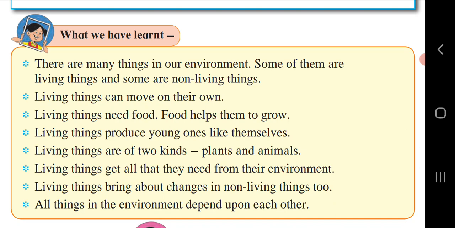Living things bring about changes in non-living things too. Yes, a stone is a non-living thing. If I convert that stone into a statue, it will be helpful for me to decorate my home. So we living things can make changes in non-living things. All things in the environment depend upon each other. Yes, we all are dependent on each other.